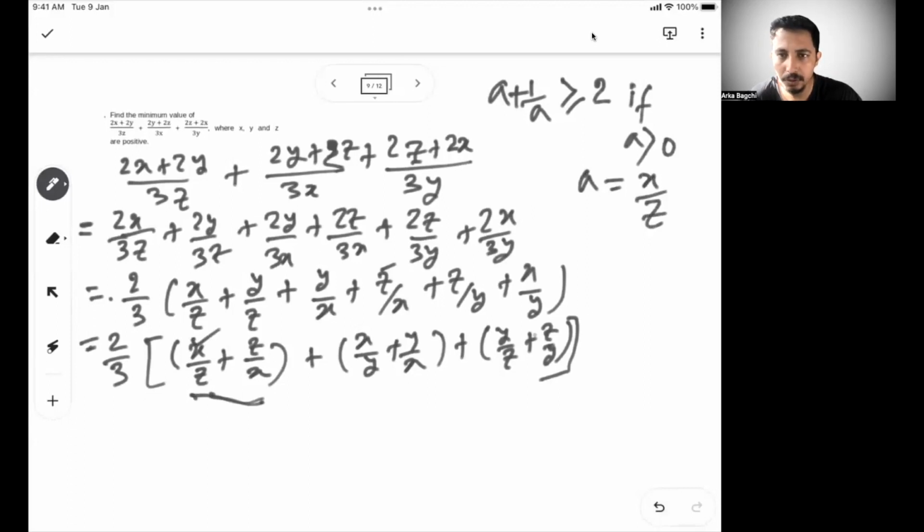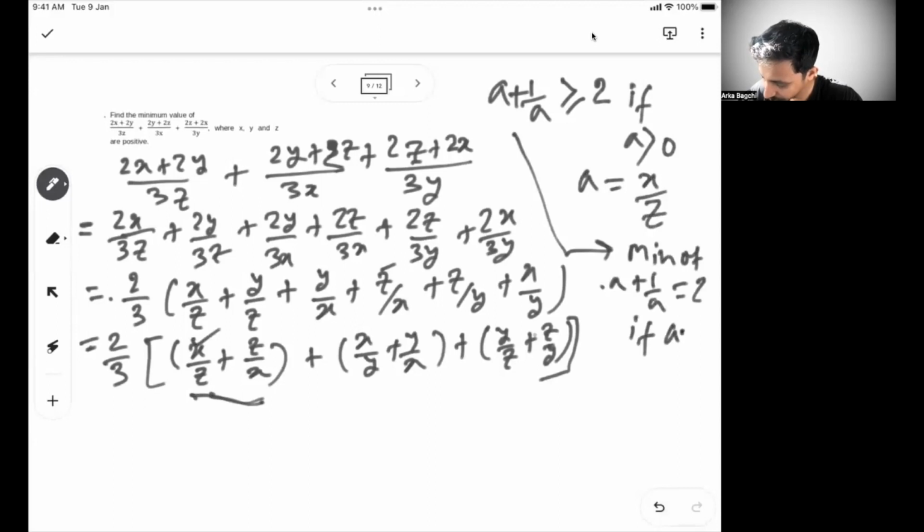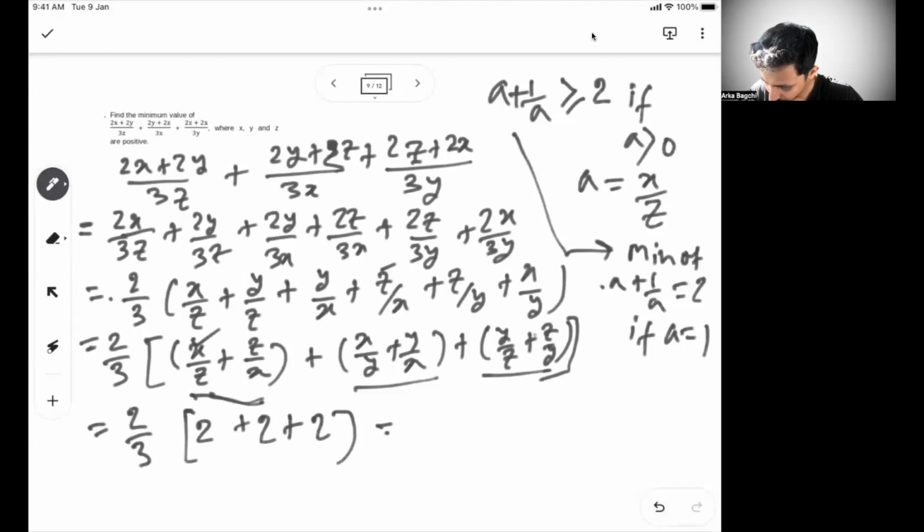So the minimum value is 2 when a is equal to 1. So from this part, we can say the minimum of a plus 1 by a is 2 if a is 1. The minimum value of a plus 1 by a is 2, and all these three are in the form of a plus 1 by a. So the minimum value of all these three will be 2 plus 2 plus 2, or 6, or 2 by 3 into 6, or 4 is the minimum value.